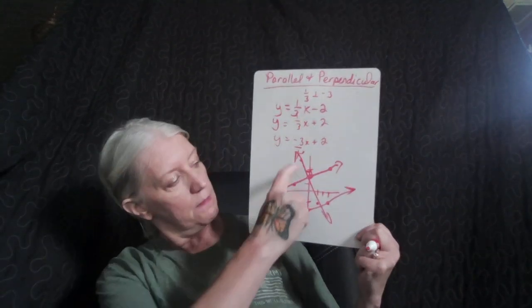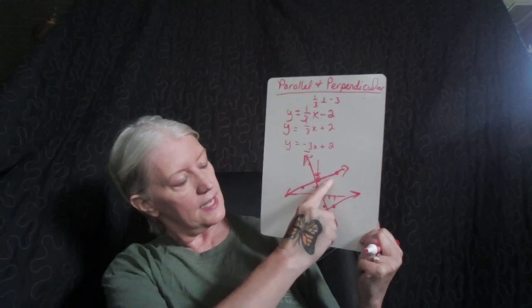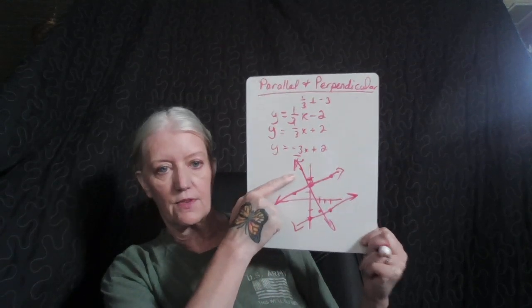But if I graphed y equals 1/3 x minus 2, start at negative 2, go up 1 over 3, up 1 over 3 again. I graph that, and now I can see I have parallel lines because those both had a slope of 1/3. This had a slope of 1/3. This had a slope of negative 3. Parallel lines, same slope. Perpendicular lines, opposite and reciprocal. There you go.